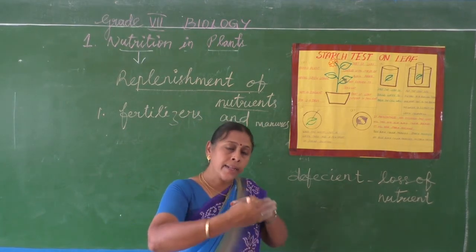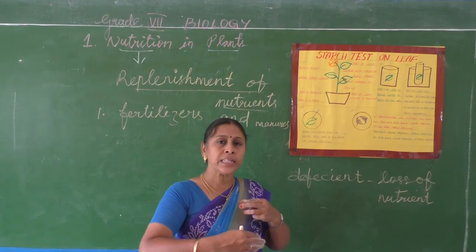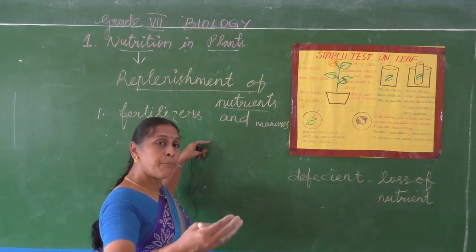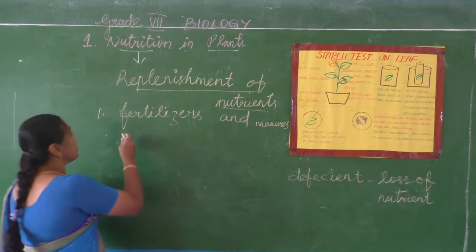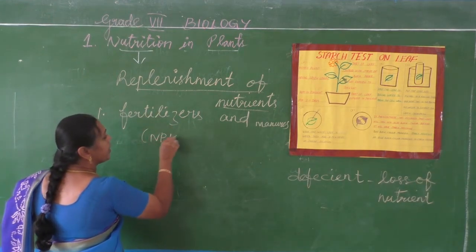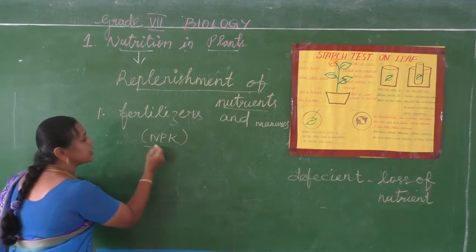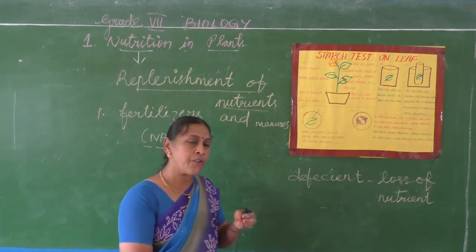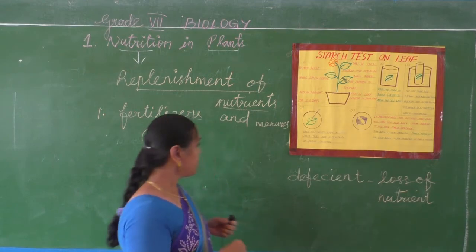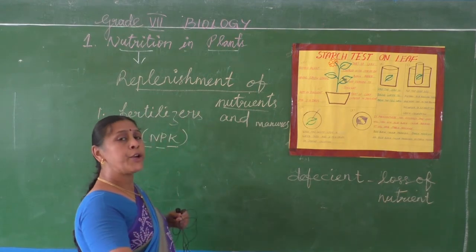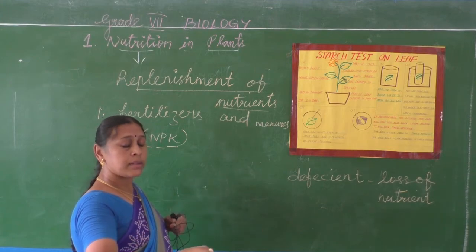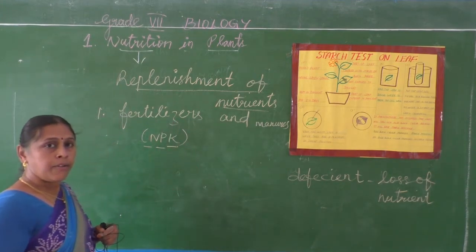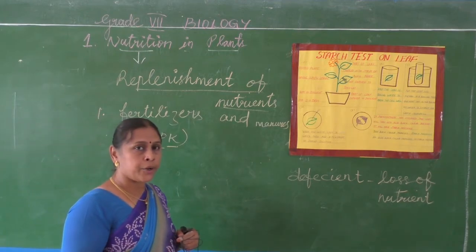How can the nutrients be reformed in the soil? By supplying fertilizers and manures in the form of NPK fertilizers: nitrogen, phosphorus and potassium. All these are very essential for the growth of the plant. So they may supply either organic manures or chemical fertilizers for the requirement of plant growth.